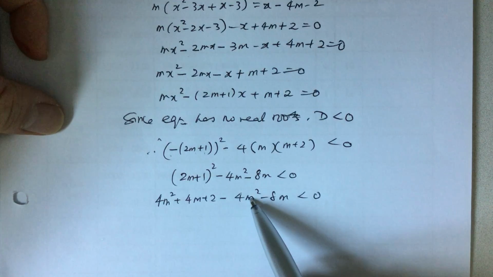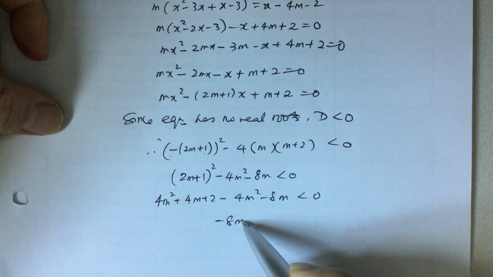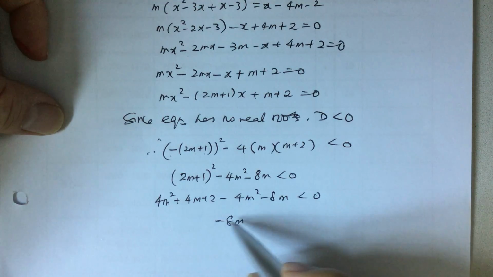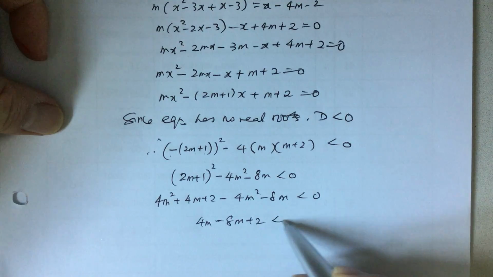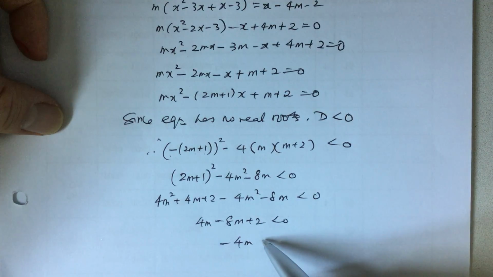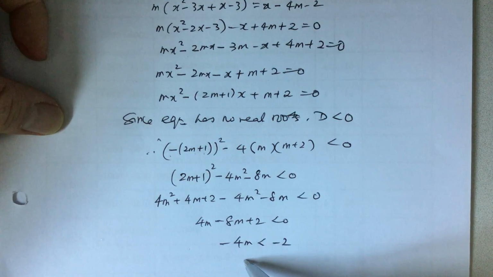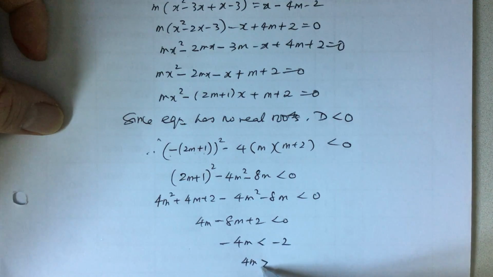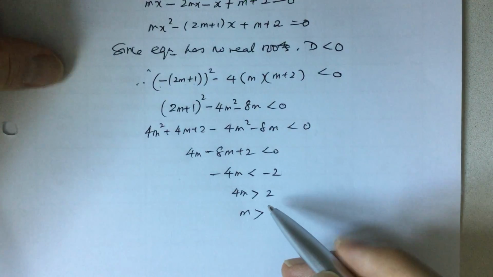So 4m squared minus 4m squared gives me 0. And this is 4m minus 8m plus 1 less than 0. Negative 4m less than negative 1. Bringing it over, I have 4m should be bigger than 1, which means m is bigger than a quarter.